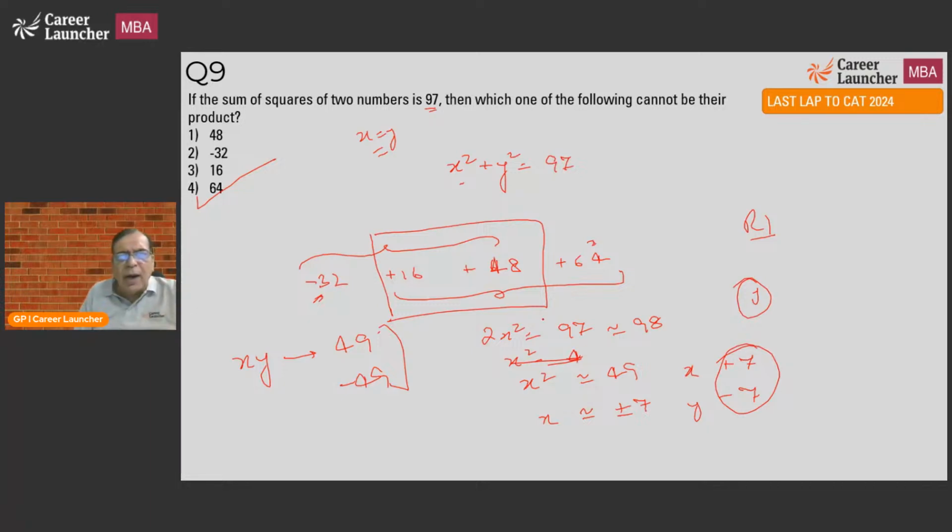So a simple jugaad I have done is made it 98 so that my calculation becomes easy. The second thing I've done is, for maxima, minima, extreme cases, always look for x equal to y, and you will typically get to the answer faster. So all I did was I looked upon this case as x equal to y. What happens?